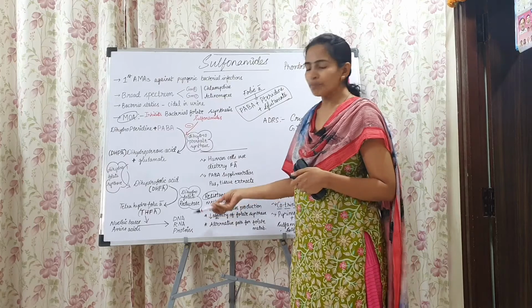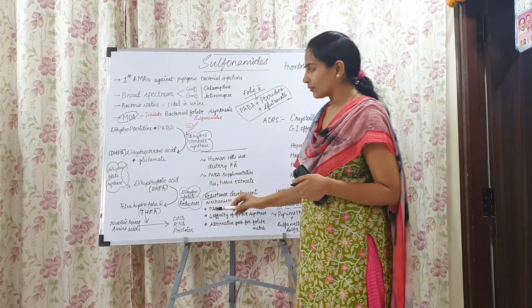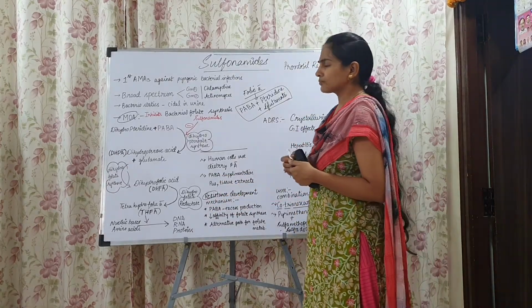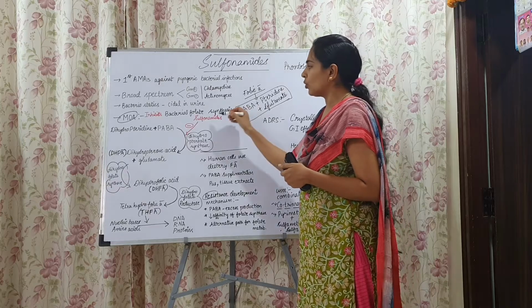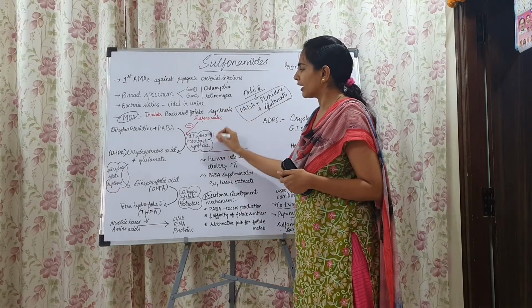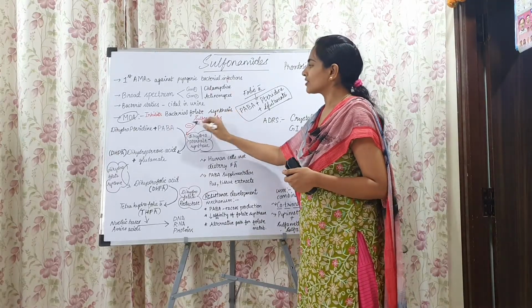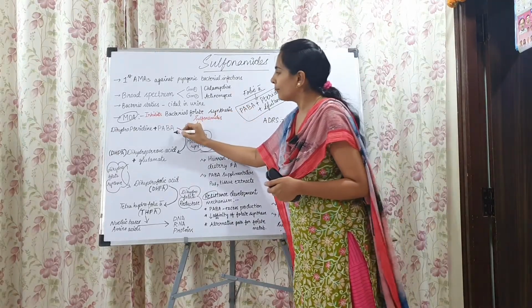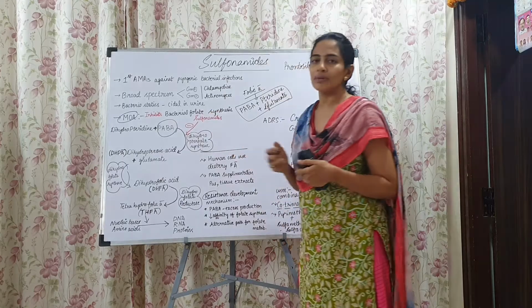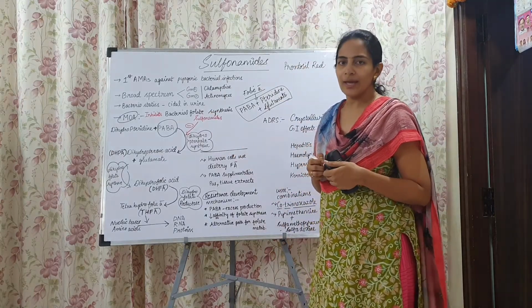In turn, our sulfonamides go and inhibit the dihydropteroate synthase, because sulfonamides are structurally similar to PABA. They are structurally similar to para-aminobenzoic acid.